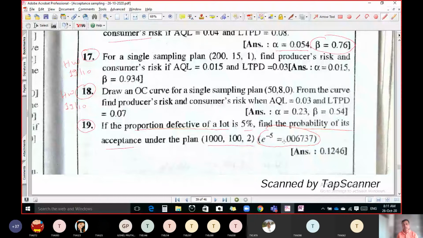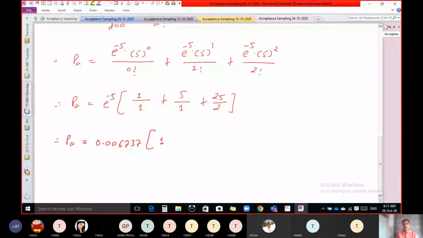1 upon 1, that is 1. 5 upon 1, that is 5. And 25 by 2, that is 12.5. Now listen, if we want to find out the value of e raised to minus 5, if it is not given in the exam and you want to find out this value, that is very easy to find out.